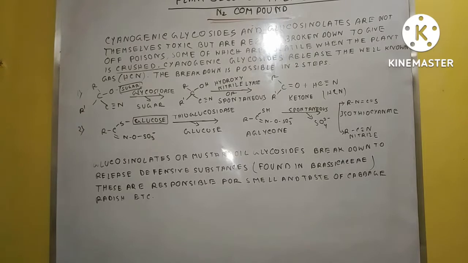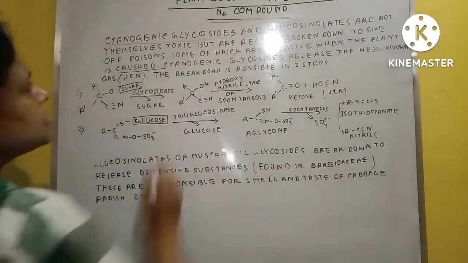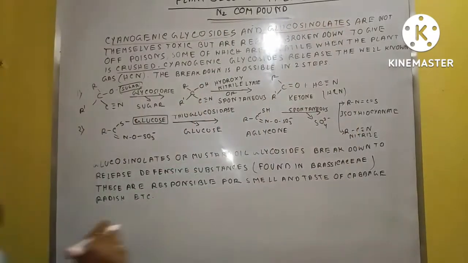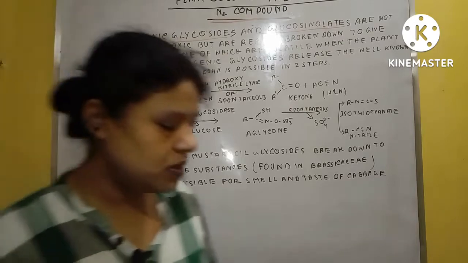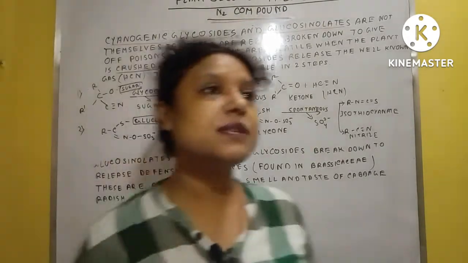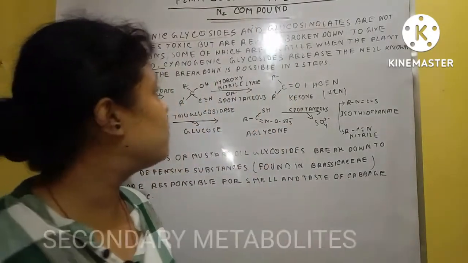Okay, so now we learn how these two types of nitrogen compounds are released and affect the animal's body. Two important nitrogen compounds are cyanogenic glycosides and glucosinolates. These are present in the plant body and are sometimes responsible for the smell and taste of vegetables.